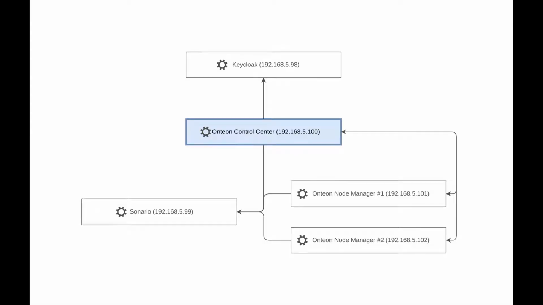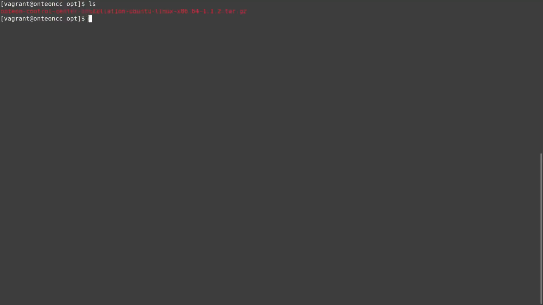Now we will install Onteon Control Center. Again, installation is as simple as copying the downloaded file onto the machine. In my case it is named Onteon CC. Then unpack the files and run sudo install with proper parameters.